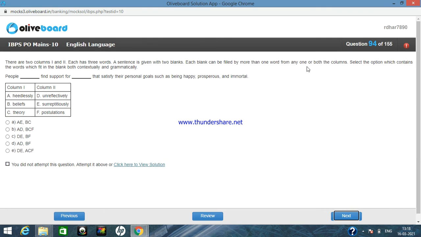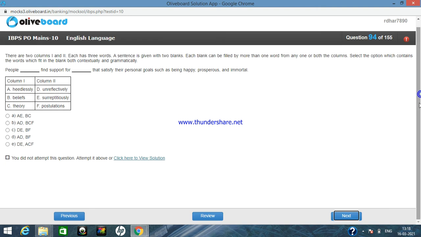Now again a match the column type question. People dash find support for dash that satisfy their personal goals such as being happy, prosperous and immortal. So the sentence is signifying that people are in search for something that satisfies their personal goals, such as their happiness, prosperousness and immortality. Okay, so what will come here?